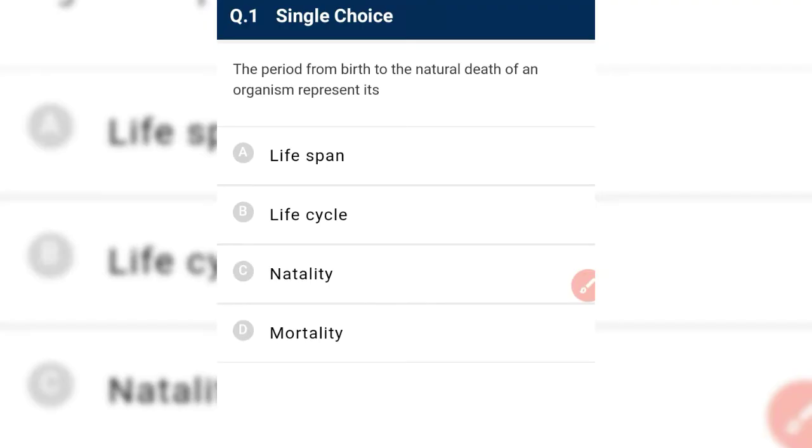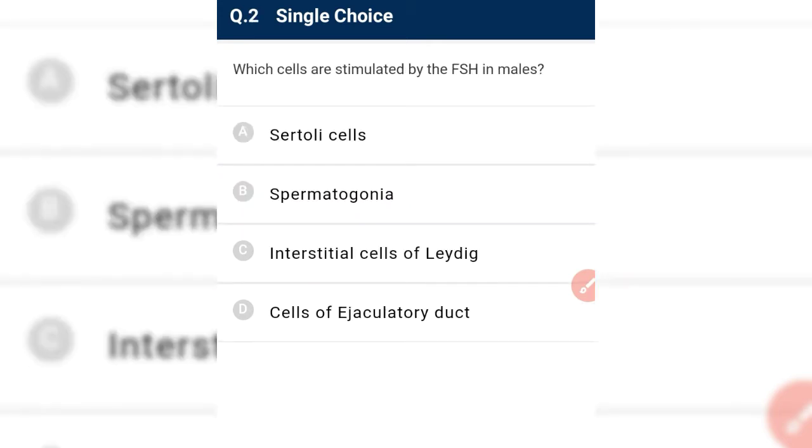The period from birth to natural death of an organism represents its lifespan. It is known as lifespan. Which cell is stimulated by FSH in male? FSH stimulates the Sertoli cell in male. Next, ICSH, that is interstitial cell stimulating hormone, stimulates the Leydig cell to release testosterone.